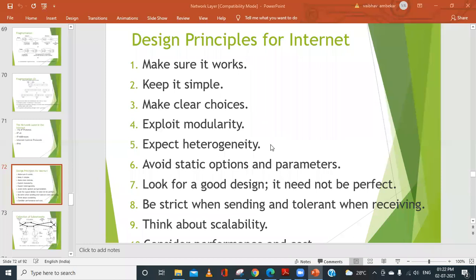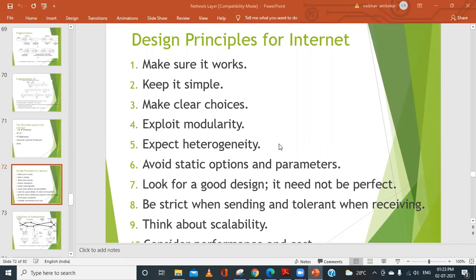And next: expect heterogeneity. Homogeneous means it is similar or the same, but heterogeneity should exist in the internet. That means some people may be using a local area network, some of them may be using a wide area network or metropolitan area network, and so on. So different types of networks can be available, different types of topologies may be involved, and there may be different requirements in terms of speed, accuracy, error control mechanisms, and so on.